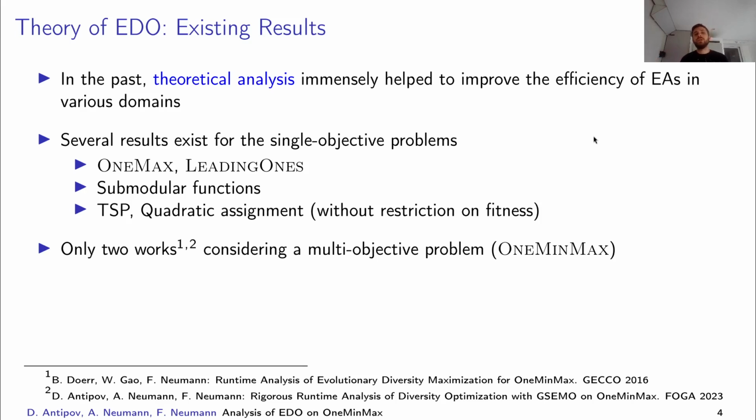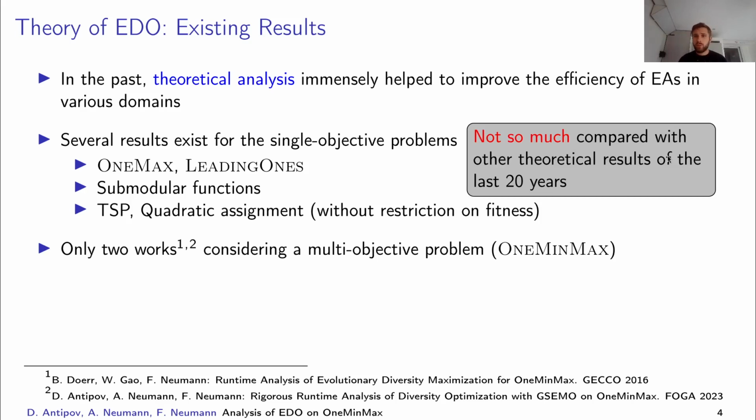So the existing theoretical results in the context of EDO are mostly about single objective problems like OneMinMax and LeadingOnes and some submodular functions, and also there were some results about combinatorial problems like traveling salesperson problem or quadratic assignment, but both of them were without any restriction on the fitness which we want in our population. And there are only two works which considered a multi-objective setting.